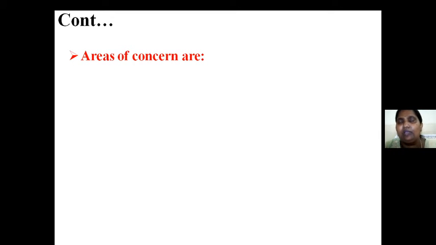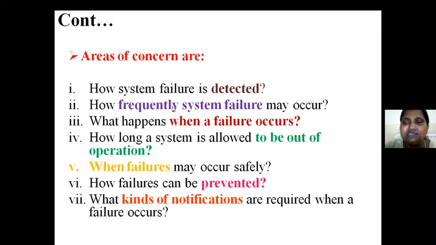So, areas of concern: whenever there is a problem with the availability quality attribute, what questions do we have to think of? How is system failure detected? How frequently may system failure occur? We have to get the questions for this. Why does the system fail, how many times is it failing every day or over some time period? When the failure occurs, what is the reason behind the failure, and how long is the operation going to be in standby position, meaning we are not able to do our normal operation?